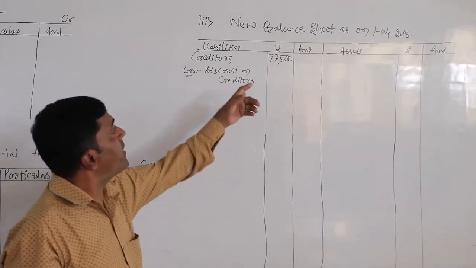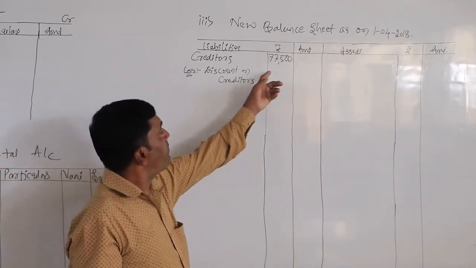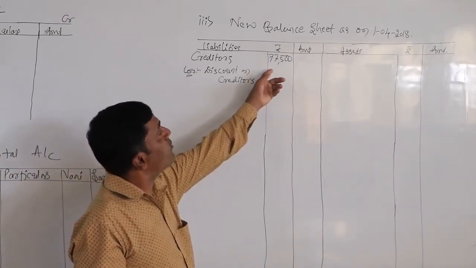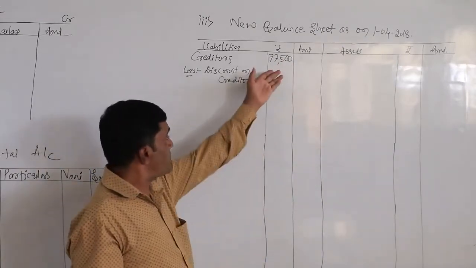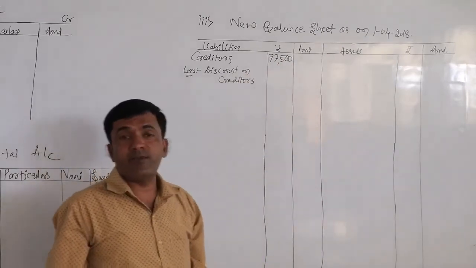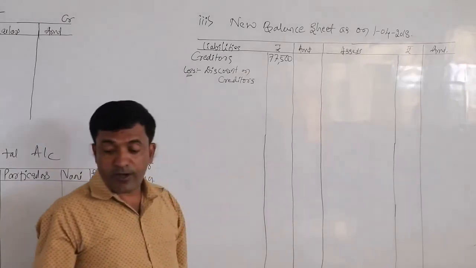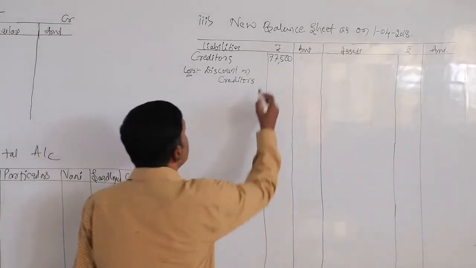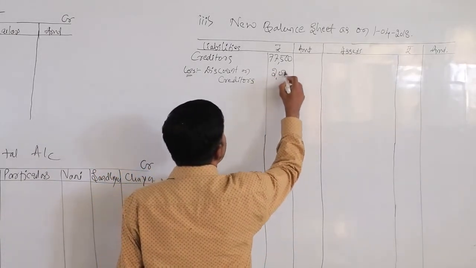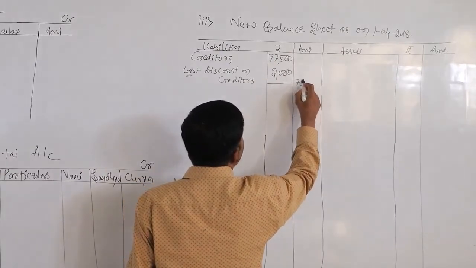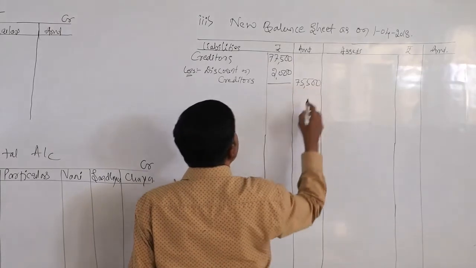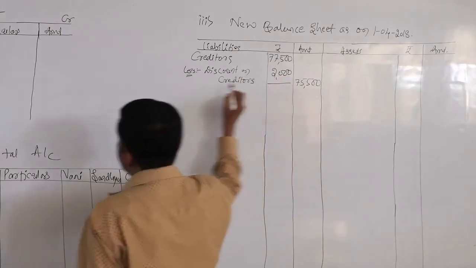So our payable amount was rupees 77,500. From this amount, they are providing some discount, so we need to reduce rupees 2,000. It is an income to us. So we need to make the payment of only 75,500. This 2,000 is an income to us.